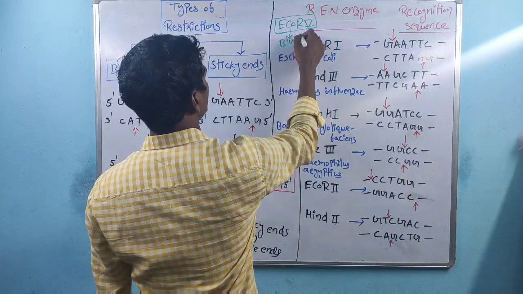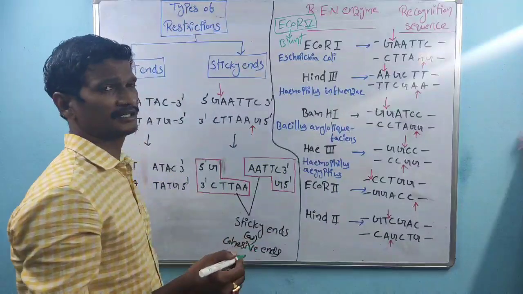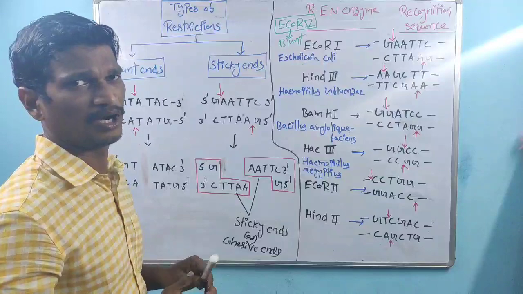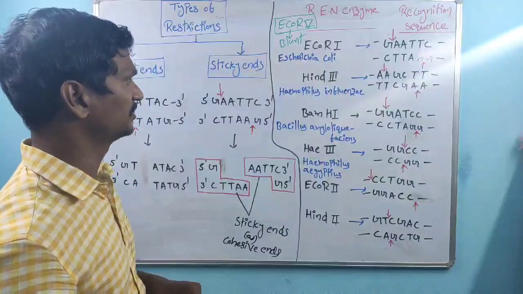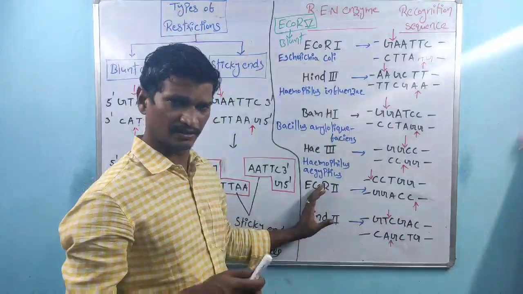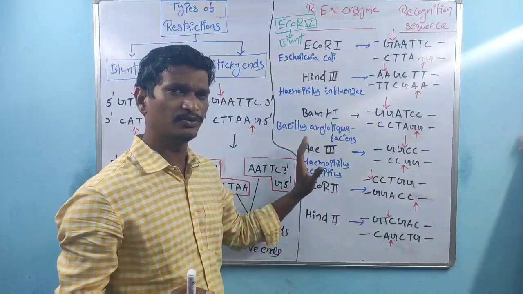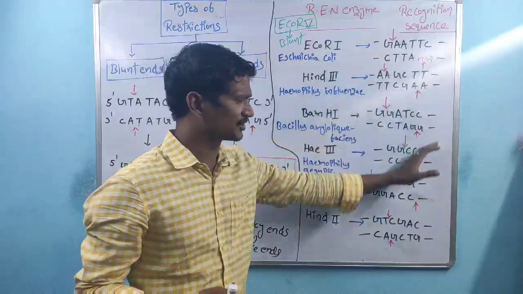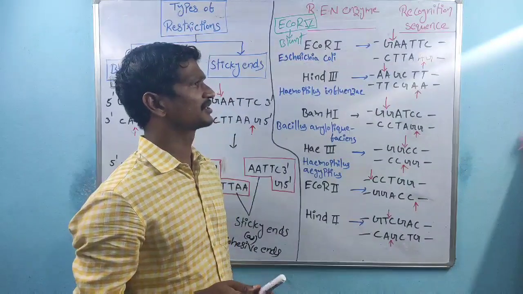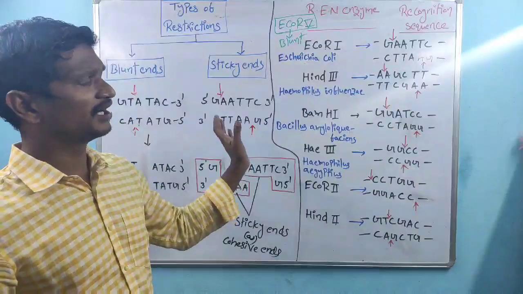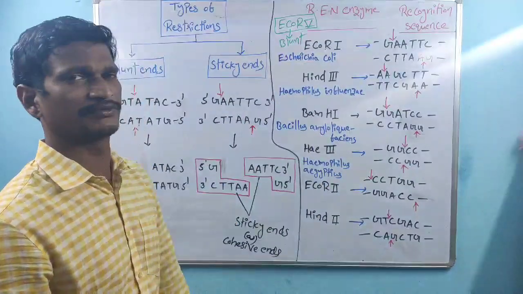Sometimes questions are asked from this area, especially for EcoRV. EcoRV also produces blunt ends. So these are some of the type 2 restriction endonuclease enzymes, and these are the restriction sites. That is about the enzymes and their target sequences.